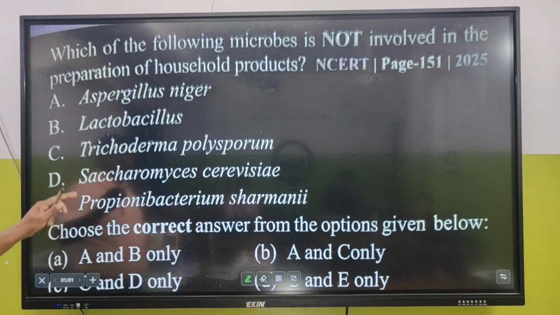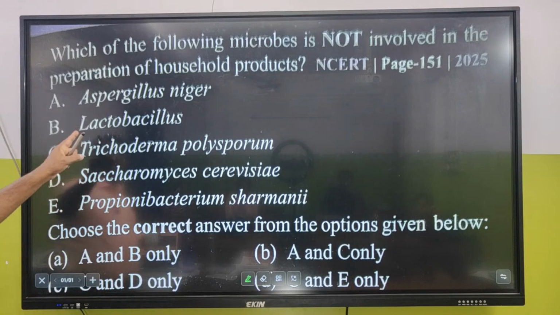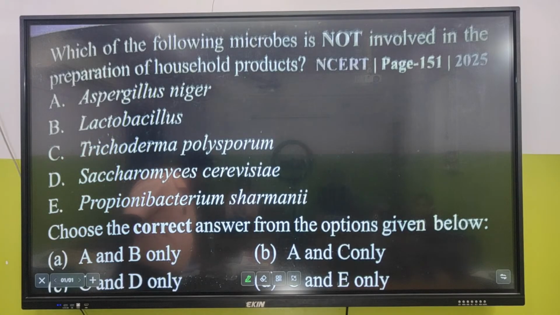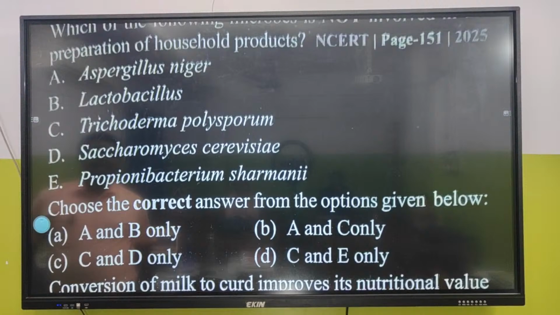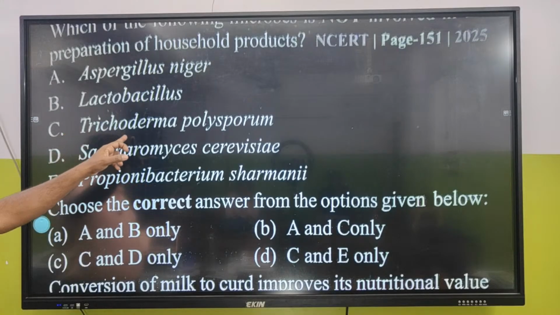Household product. Options: A, Aspergillus niger, and C, Trichoderma polysporum. A and B will not be it. C is confirmed not to be involved.